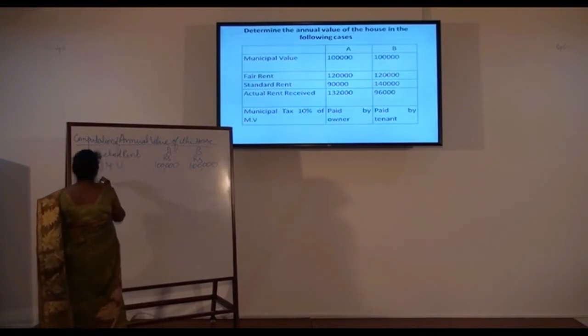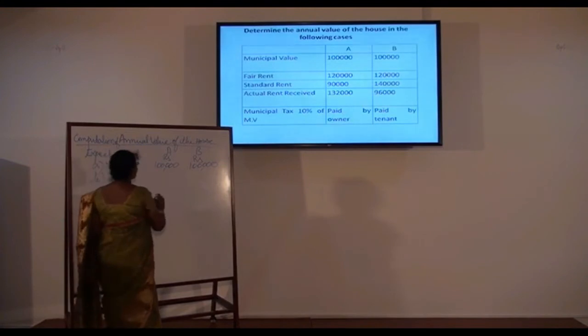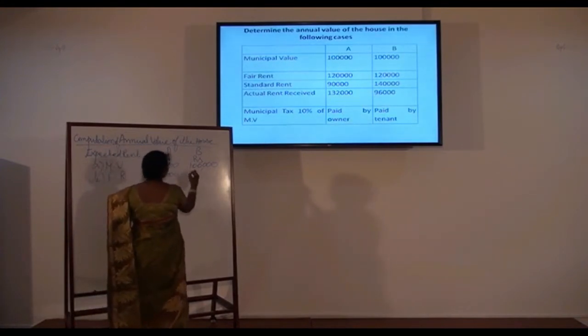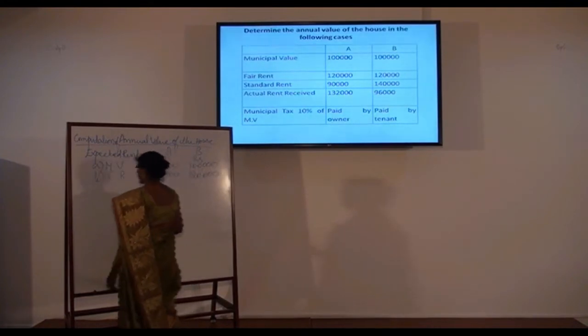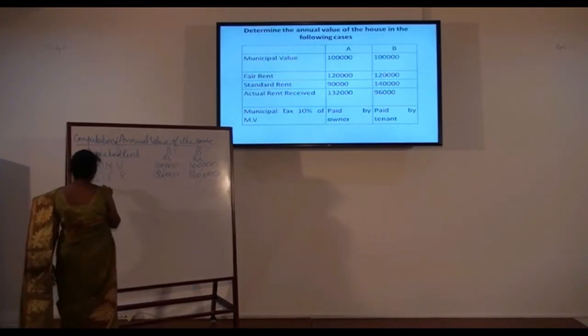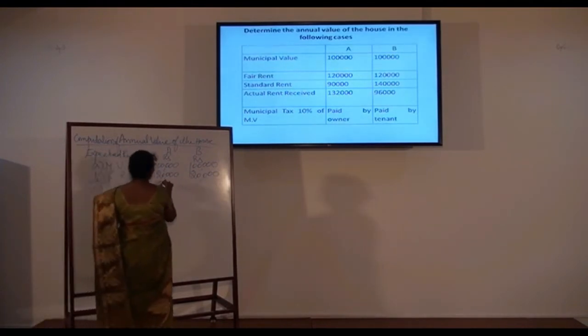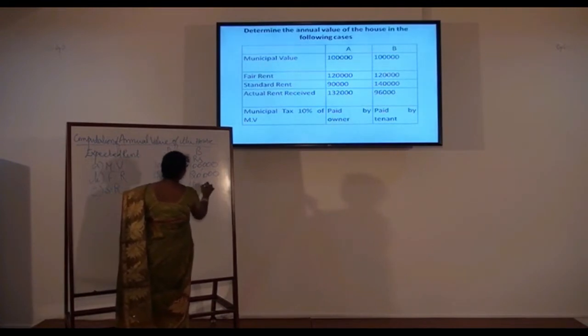Then B, fair rent is 1,20,000 and 1,20,000. C, standard rent is 90,000, 1,40,000.